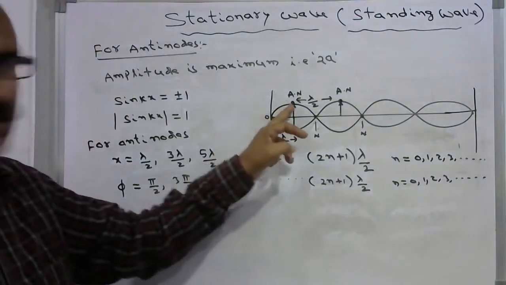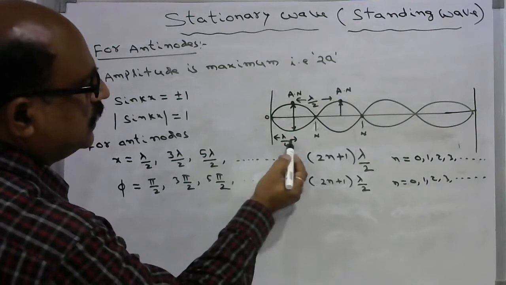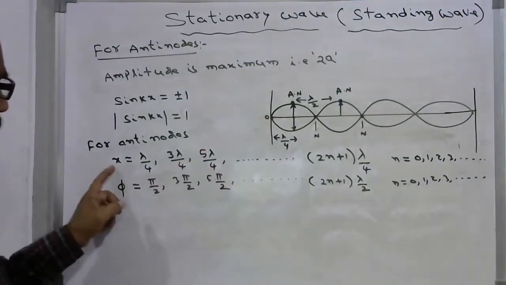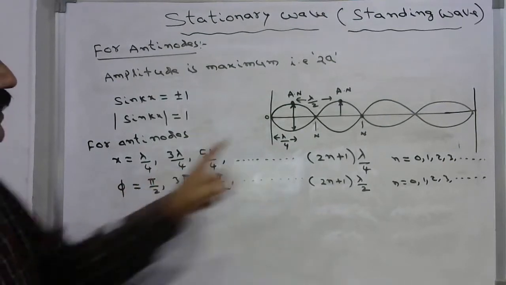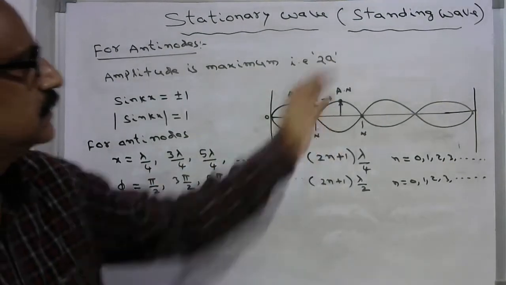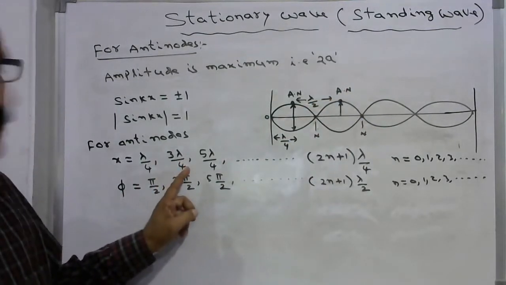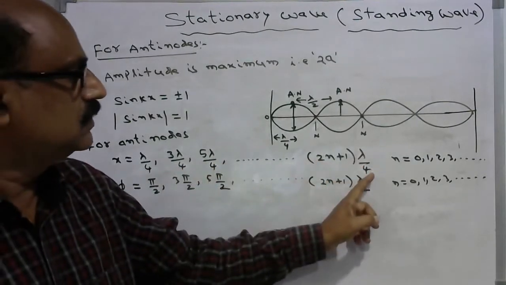So the first antinode forms at what distance? At a distance of lambda by 4 from the origin. So at x equal to lambda by 4, and the immediate next antinode forms at x equal to 3 lambda by 4, and 5 lambda by 4, and so on, 2n plus 1 into lambda by 4.